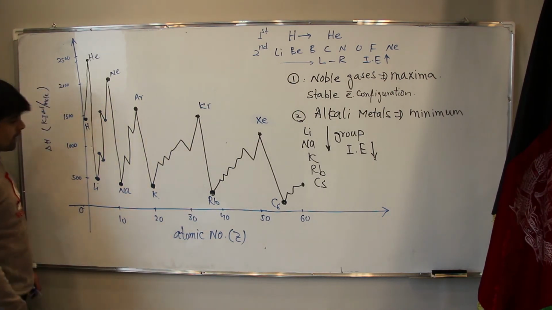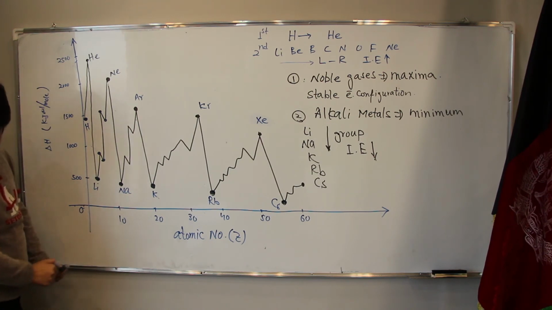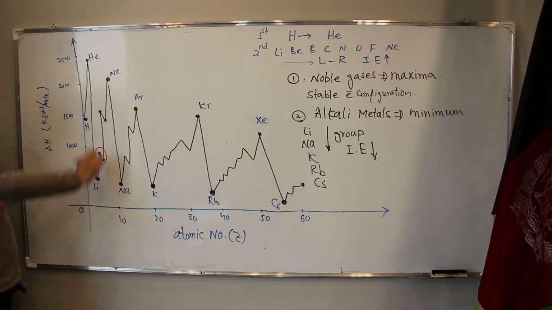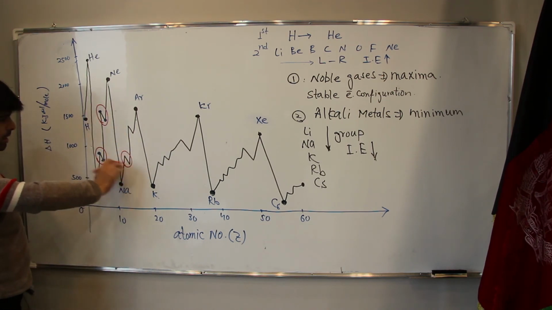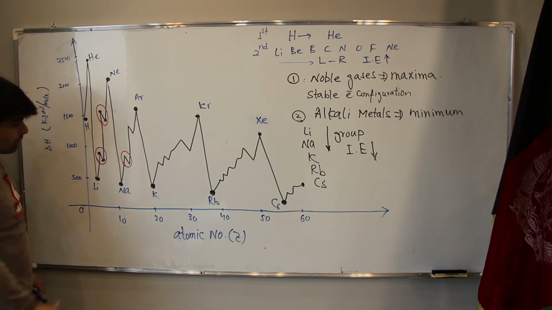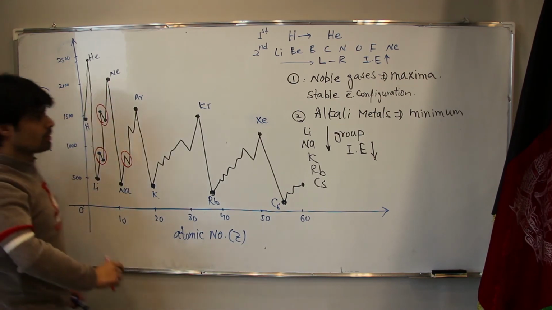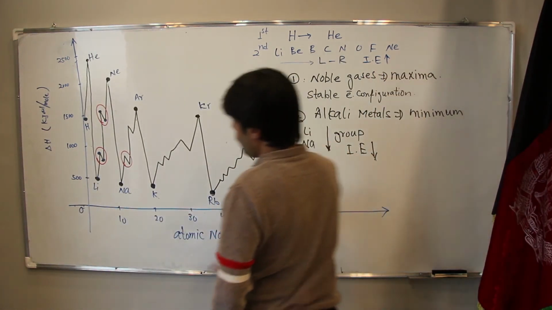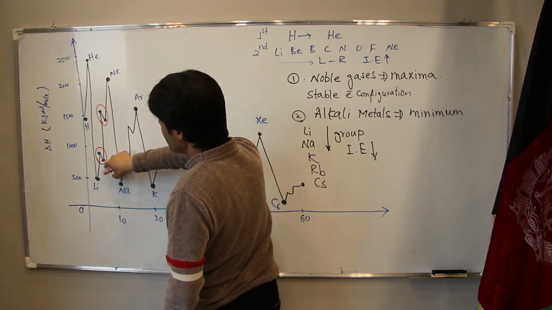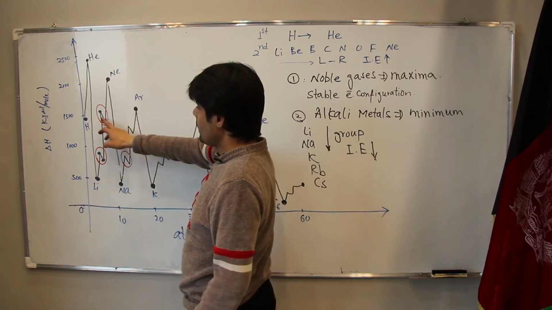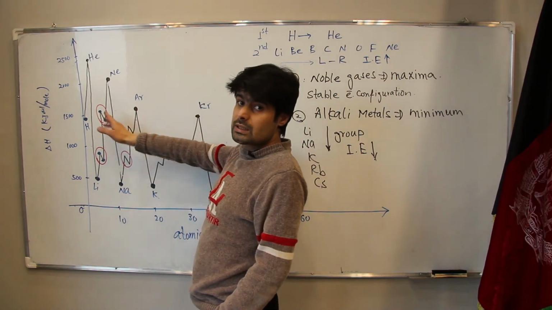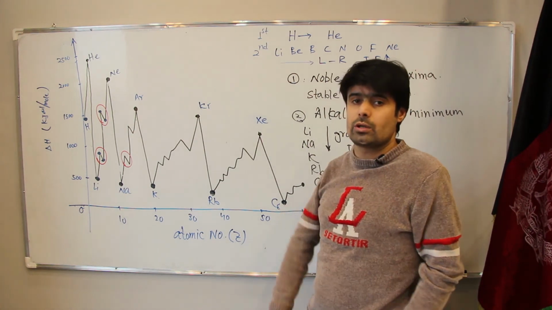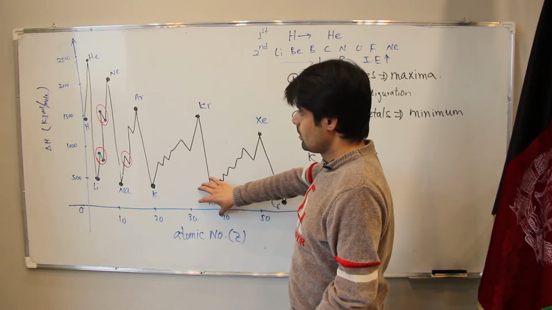Maybe you might ask what this one is. Let me take another marker. What this one is, what this one is. If we are going from left to right, the ionization energy is getting larger. So why here did it decrease? We will talk about this in the next lecture. Now we are talking generally.